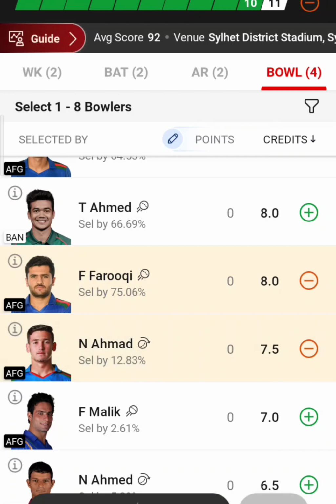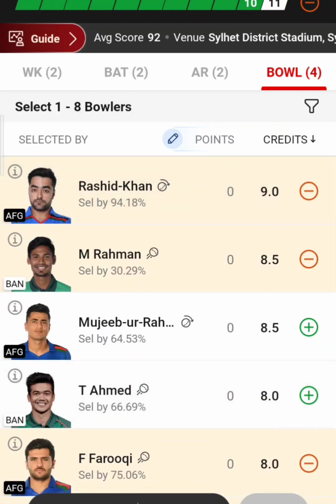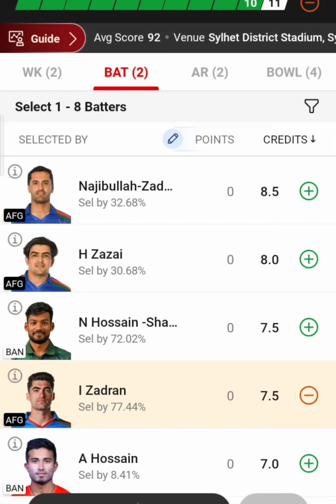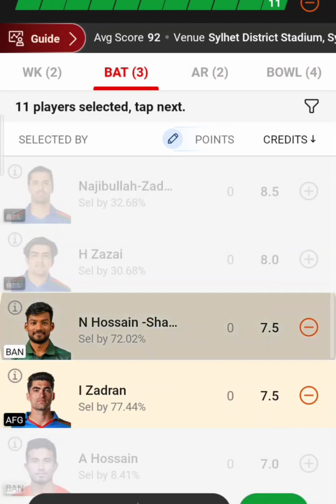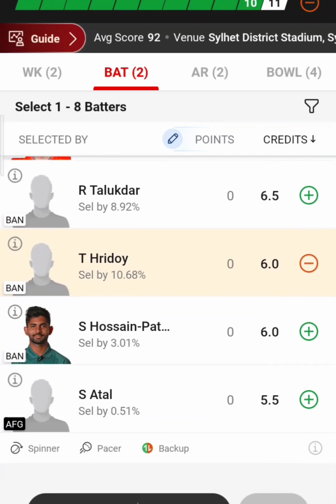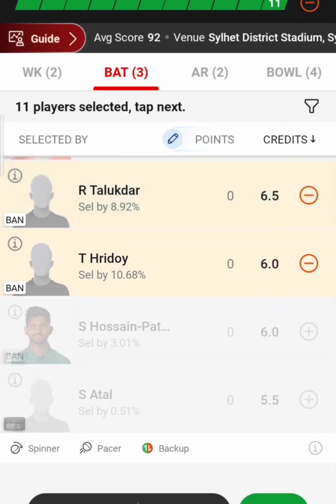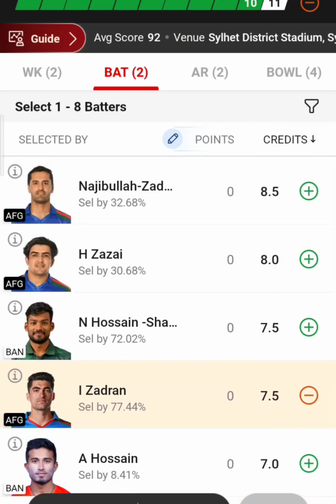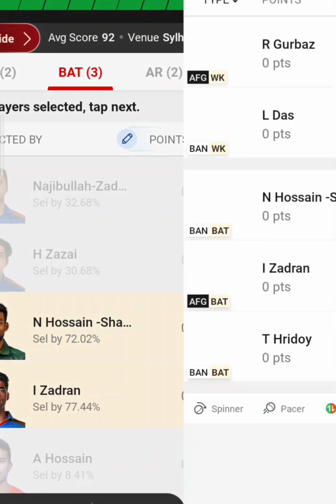As we have all seen in IPL as well, but I've been following this guy for the past 4 years in domestic cricket as well. I got surprised to see that this youngster is taking wickets, like a very good other version of Muttiah Muralitharan and all. So that's fine. So here, Najmul Hossain Shanto, or else again you can go with Talukdar in this match, but I don't think it's going to be a very good choice. So I'm going once again back to Najmul Hossain Shanto.